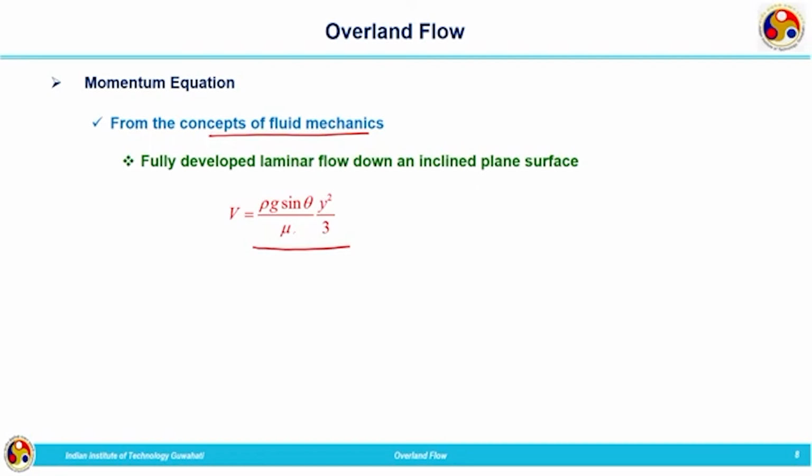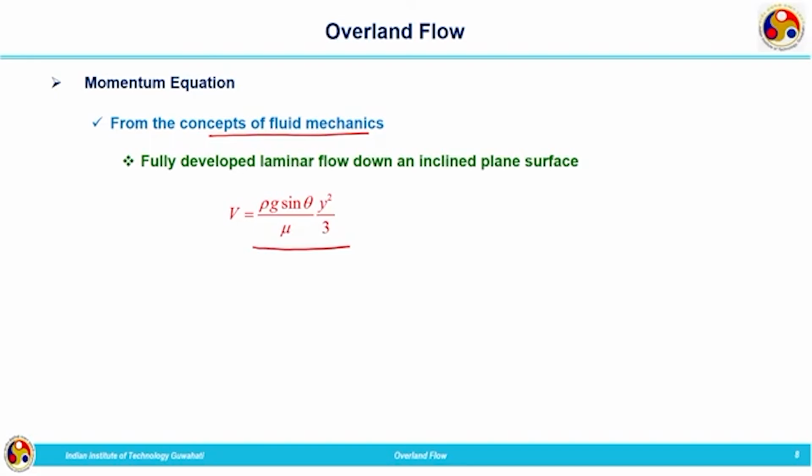This equation comes from fluid mechanics. You might have already studied it in the course of fluid mechanics. We are not going to derive that particular equation, we are directly taking it.